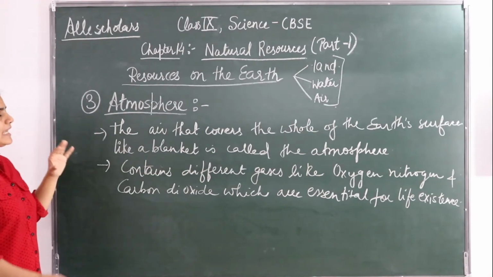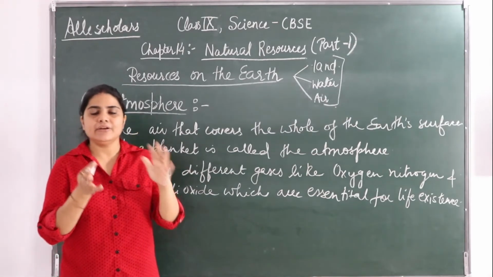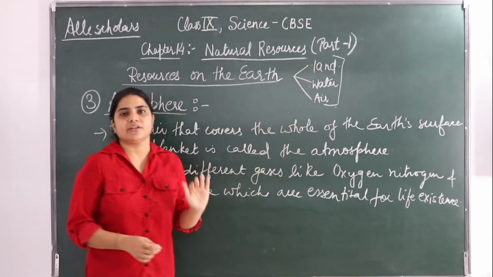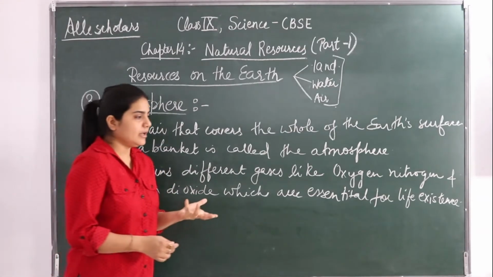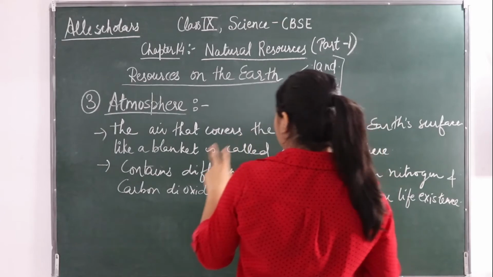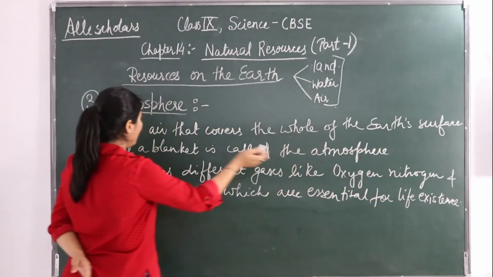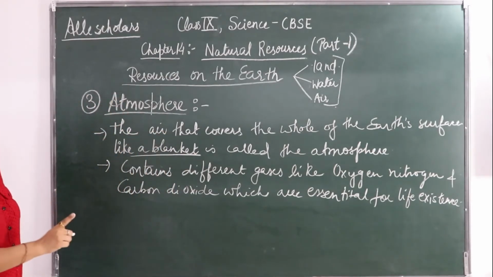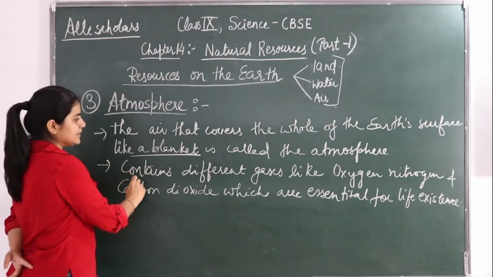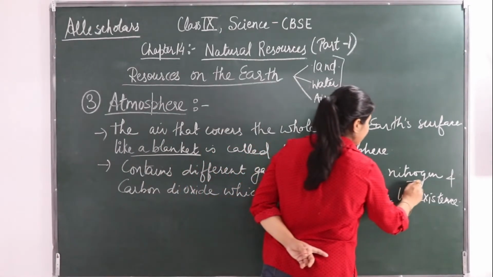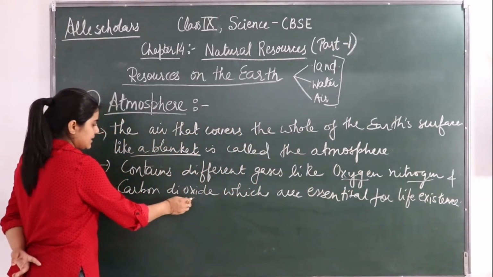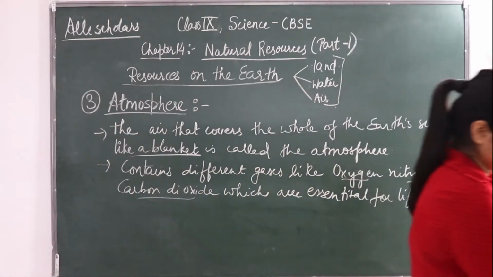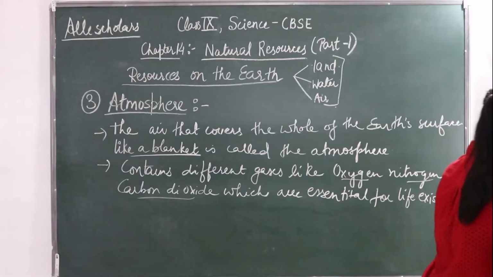Okay, so basically we can say that living things are formed where there is land, water and air. These three things are there that is going to form living things. Okay, so we have seen about atmosphere also, the air that covers the whole of the earth's surface like a blanket. It is covering the whole of the earth's surface like a blanket, that is called the atmosphere. It contains different gases like oxygen, nitrogen, carbon dioxide, and these are very essential for the existence of life.